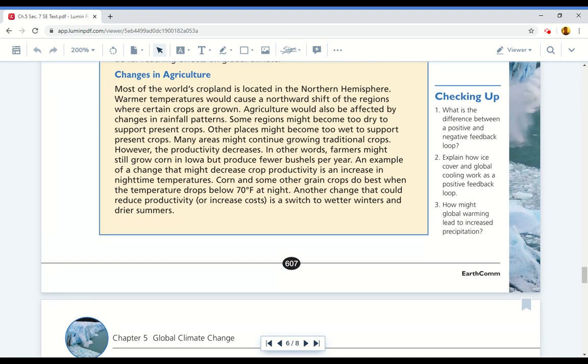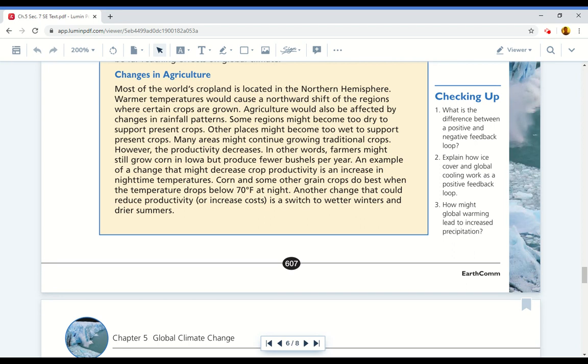Changes in agriculture. Most of the world's cropland is located in the northern hemisphere. Warmer temperatures would cause a northward shift of the regions where certain crops are grown. Agriculture would also be affected by changes in rainfall patterns. Some regions might become too dry to support present crops. Other places might become too wet to support present crops. Many areas might continue growing traditional crops. However, the productivity decreases. In other words, farmers might still grow corn in Iowa, but produce fewer bushels per year.